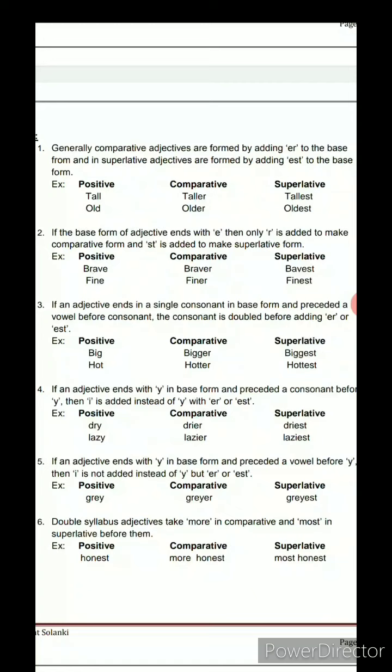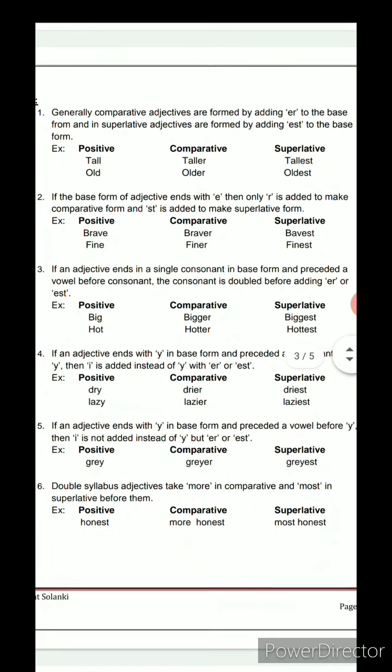You can see that the word or adjective brave ends with an e, and in the comparative degree we only use an r after that, and in the superlative degree we use only st because e is already given there, so we don't have to put e twice.